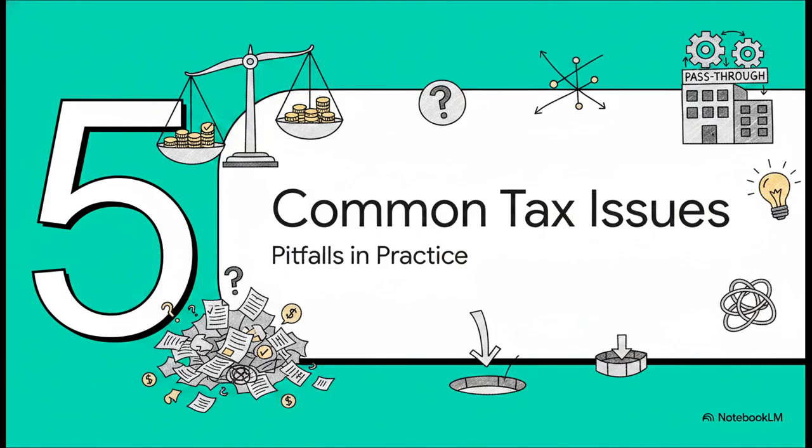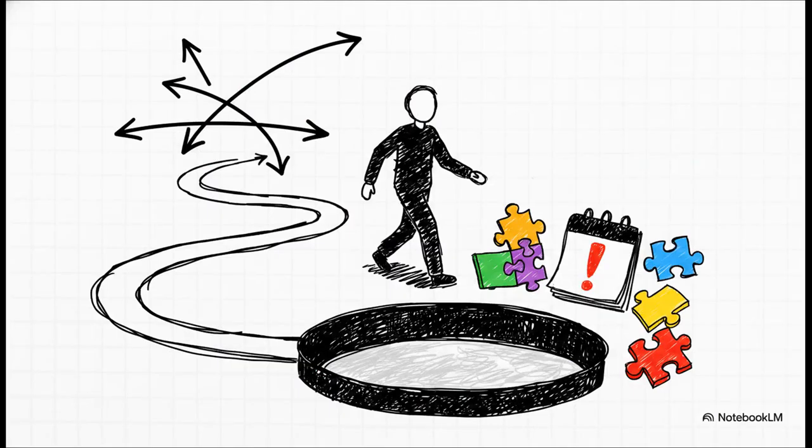Let's shift gears to Section 5, Common Practical Tax Issues. Ask any seasoned tax professional and they'll tell you, the theory is neat, but the practice is messy. Here are the frequent errors that we see triggering notices all the time. First, misclassifying the very nature of the distributed income at the entity level. If a trust accidentally mislabels capital gains as other income, it messes up the tax rate for literally thousands of unit holders.